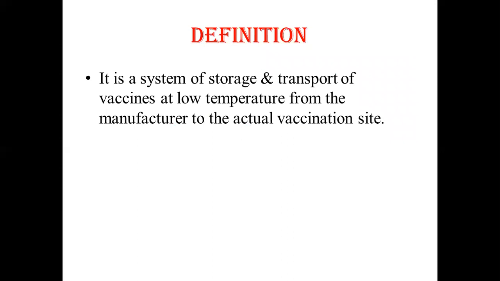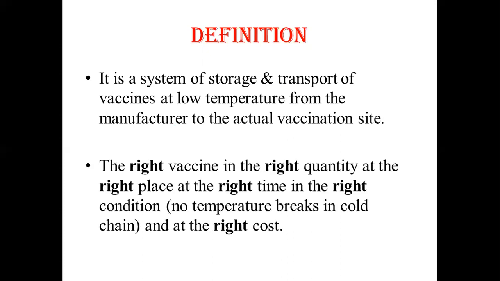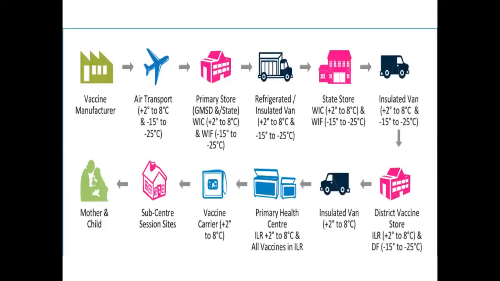In other words, the success of national immunization program is highly dependent on supply chain system for delivery of vaccines and equipments with a functional system that meets 6 rights of supply chain. That is, the right vaccine in the right quantity, at the right place, at the right time, in the right condition, with no temperature breaks in the cold chain, and at the right cost. So these 6 rights are there. So this is how the vaccine will be transported from the manufacturer to the recipient by various routes and stored at various places. At all these places, the strict temperature has to be maintained.